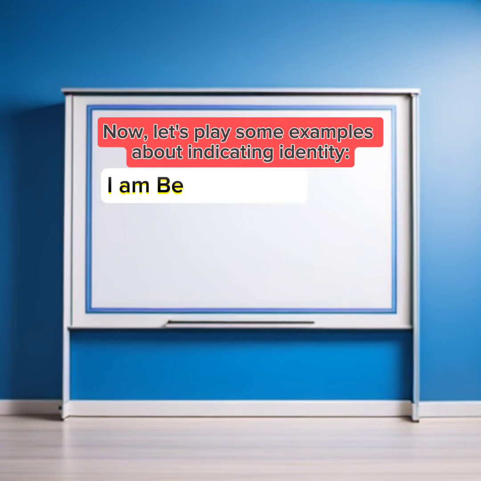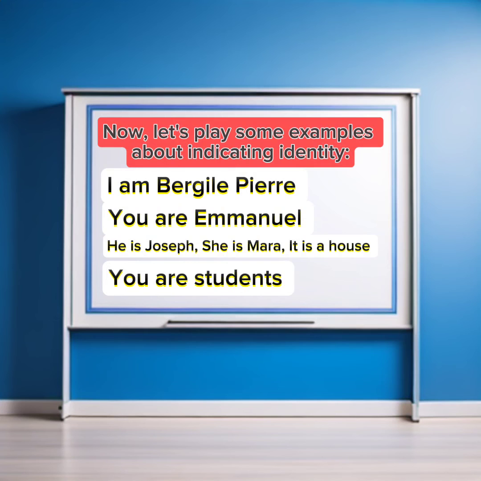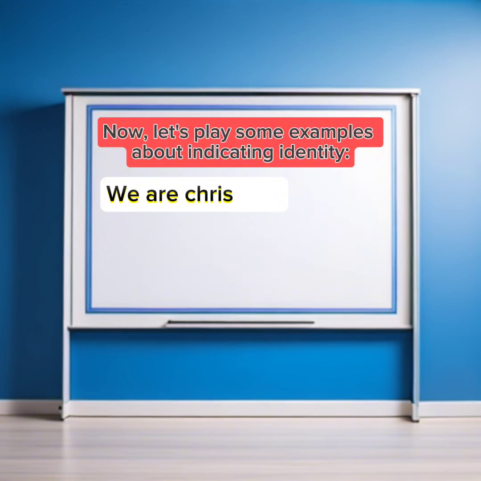I am Virgil Pierre. You are Emmanuel. He is Joseph. She is Maranatha. It is a house. You are students. We are Christians. They are Billy and Vava.